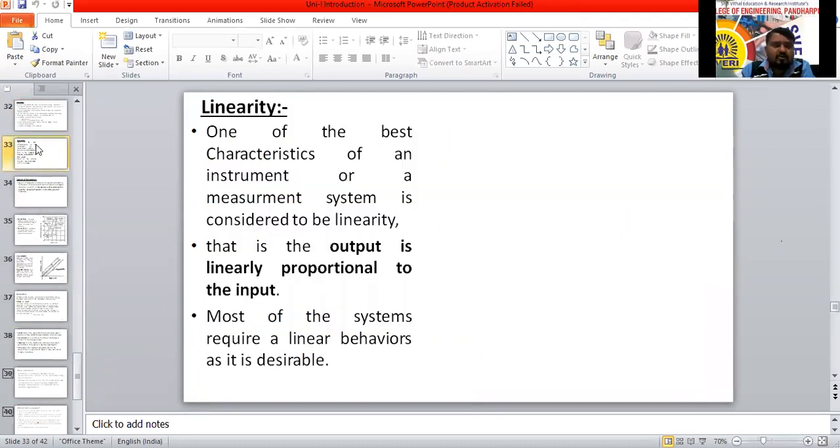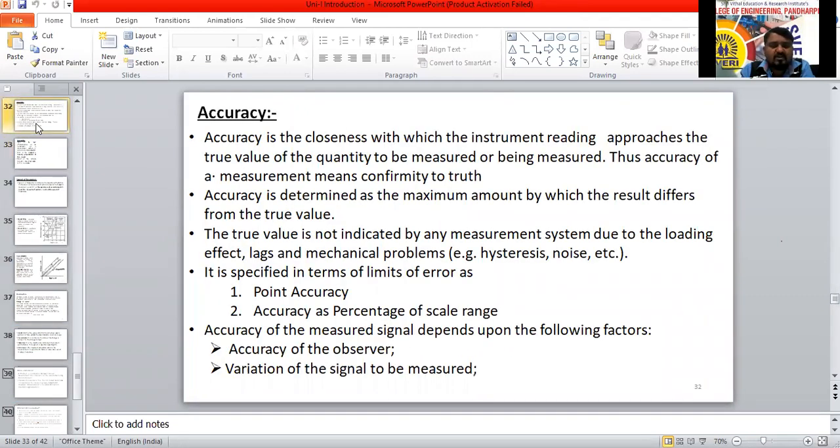Next one is accuracy, which is a static characteristic. To get the static characteristics, accuracy should be 100%. It should not vary with time. It should be fixed, 100% accurate or 99% accurate.